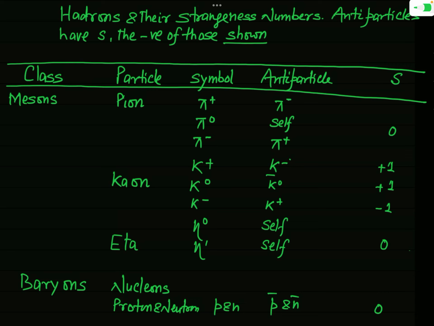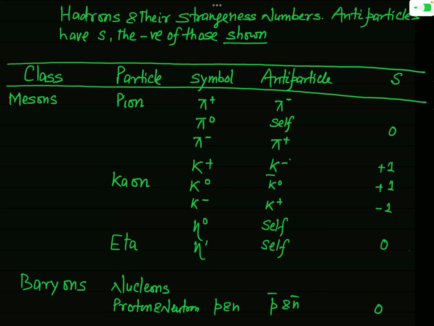You should remember that this strangeness quantum number is also an additive property, just like the lepton number and the baryon number. So whenever a process is allowed on the basis of this strangeness quantum number, definitely before the process the algebraic sum of the strangeness number of the reactants must be equal to the algebraic sum of the strangeness quantum number of the products.